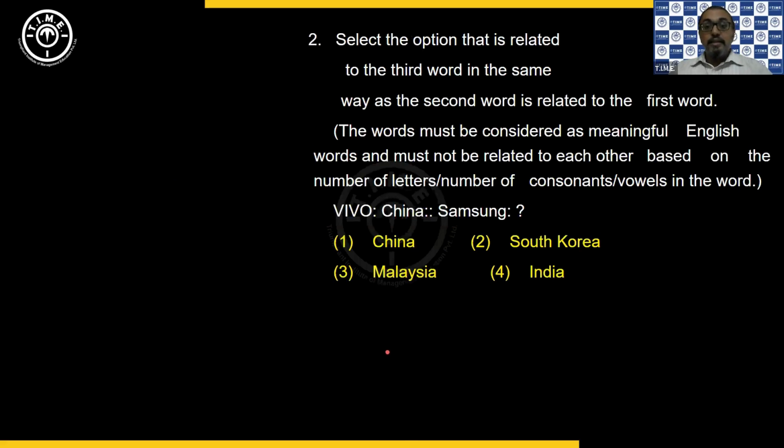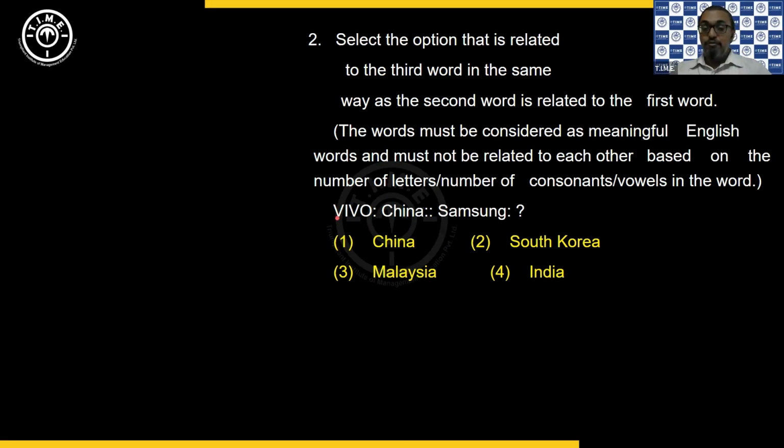Then select the option that is related to the third word in the same way as the second word is related to the first word. It says the words must be considered as meaningful English words and must not be related to each other based on the number of letters or number of consonants or vowels in the word. So you cannot break it up and look at it as number of letters or vowels and consonants. We have to look at it as a meaningful word.